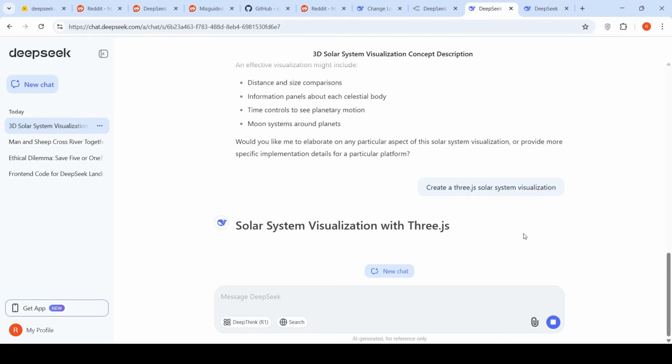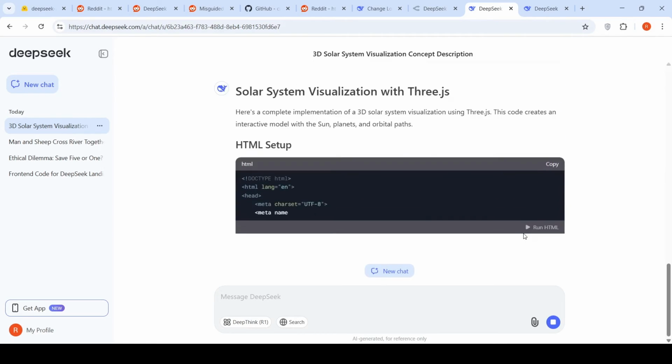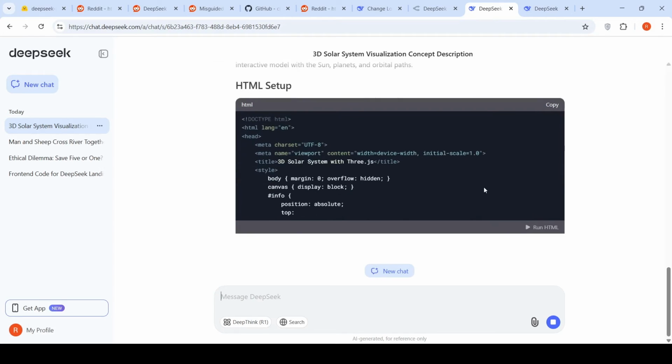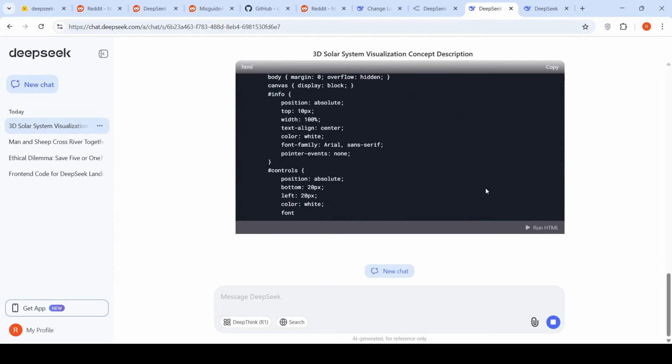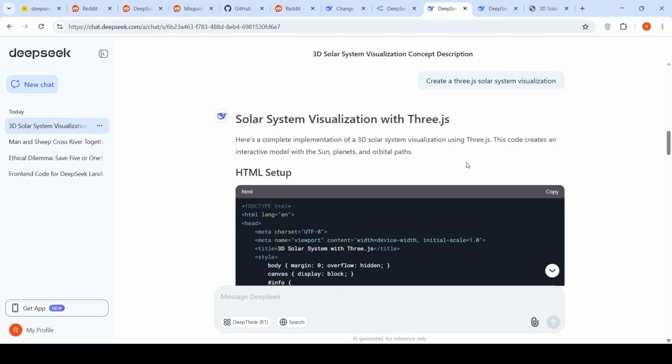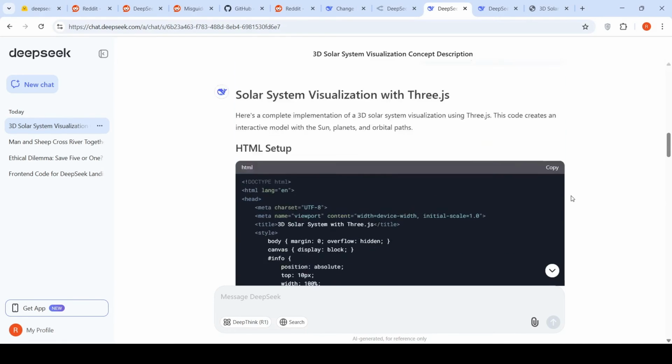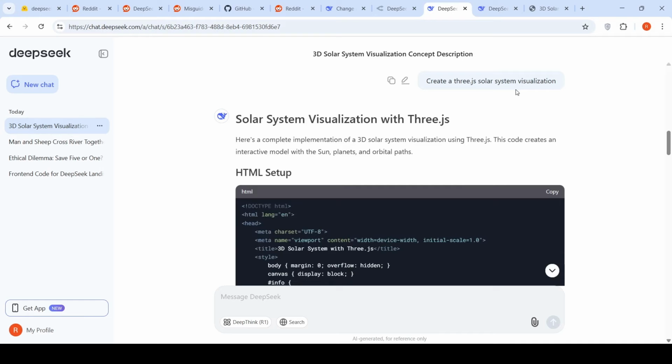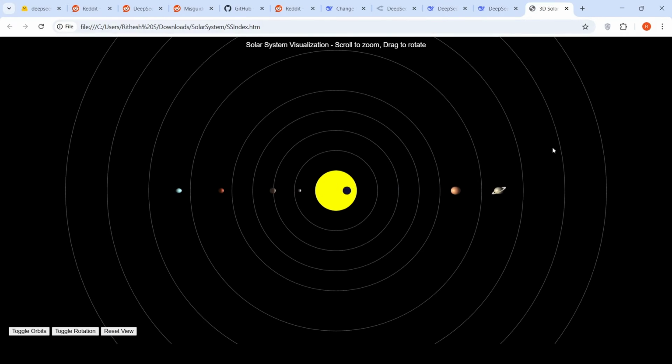Let's wait for it to generate the code. Now we should be able to run this and see it. So it has actually generated this 3JS visualization. It has generated the code based on the single prompt, create a 3JS solar system visualization. And when I run it, it looks like this. Here are all your planets revolving around the sun. And if you look, some of the revolutions are slow, for example Saturn and the other one, because of the fact that they're farther away from the sun, right?